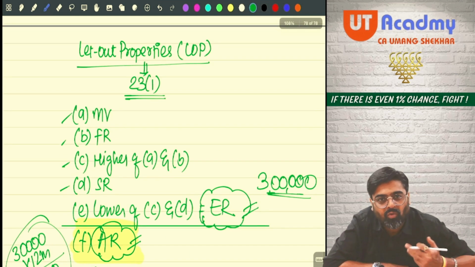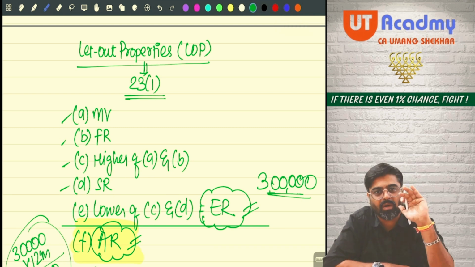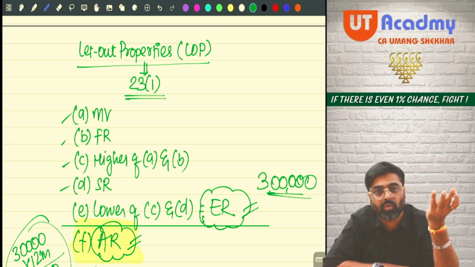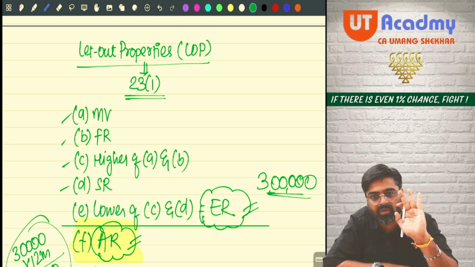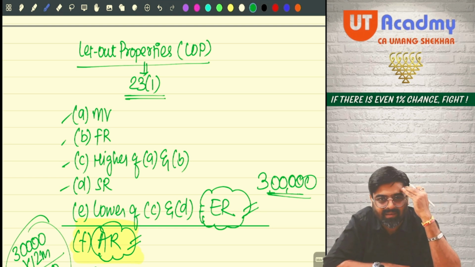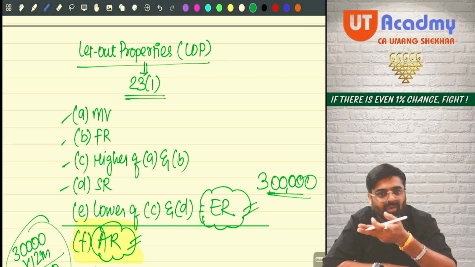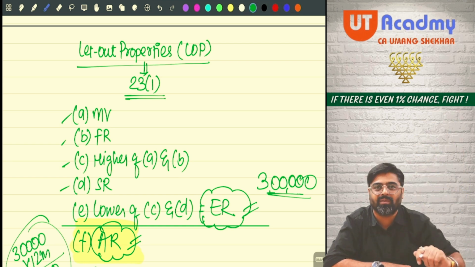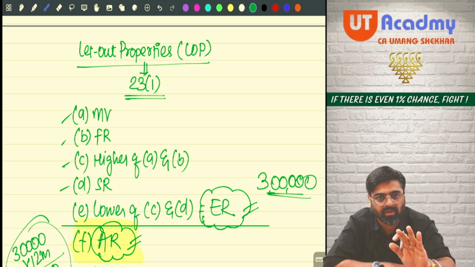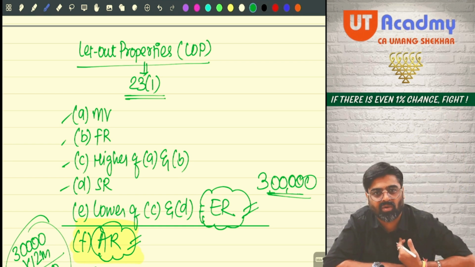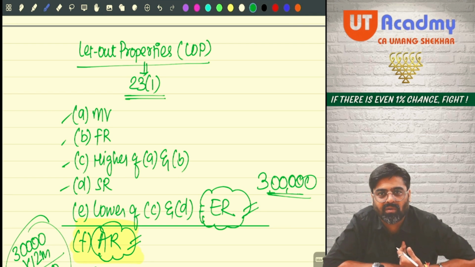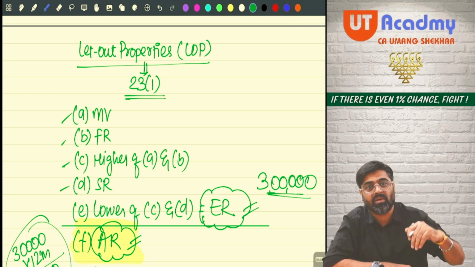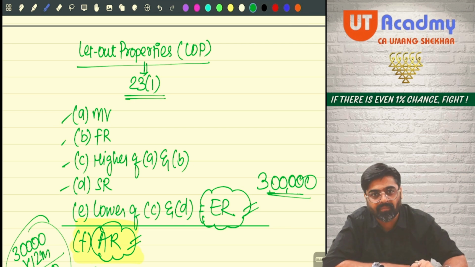Municipal value, no? How to determine? They will never ask you. Because every local authority will have their own rules to determine the municipal value. Yes or no? And you can't have that mind to know how every local authority around India determines their municipal value. It is next to impossible. Seriously telling you, even I don't know how they determine the municipal values. Getting my point?